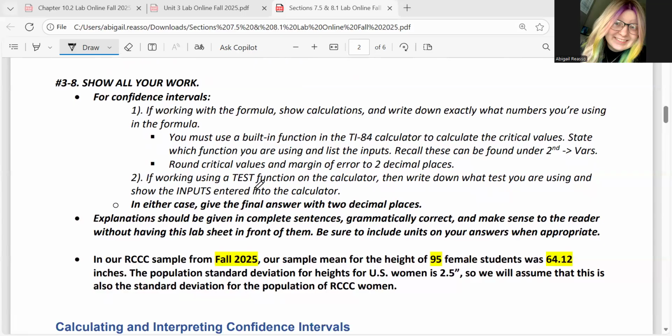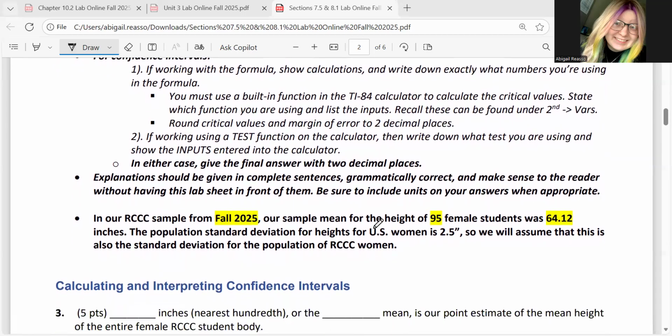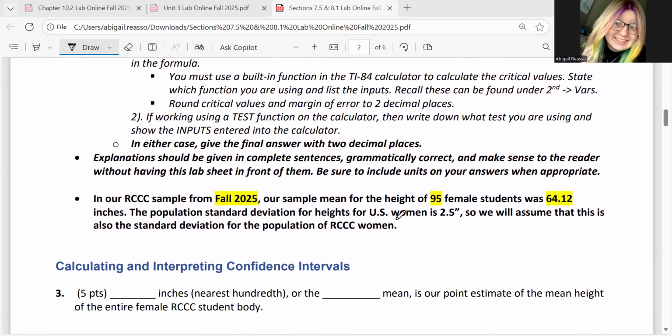You might be asked to use a test function in the calculator. I'll put a note here. Recall that those are in stat test, and you'll write down which test you are using and all of the inputs that go with that. So in either of these cases, your final answer should be 2 decimal places. Any explanation you give here should be in complete sentences that are grammatically correct. Okay. And then here is the information you will be using in terms of numbers.